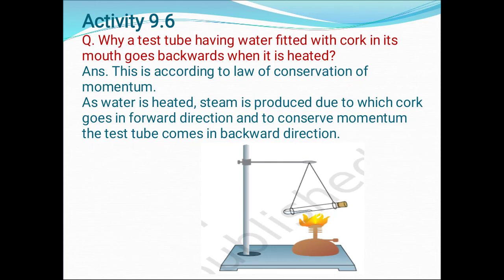So it can be explained. This is according to law of conservation of momentum. As water is heated, steam is produced, due to which cork goes in forward direction, and to conserve momentum, test tube comes in backward direction. Also, the same activity can be explained on the basis of Newton's third law of motion. To every action, there is equal and opposite reaction. Both answers will be correct.